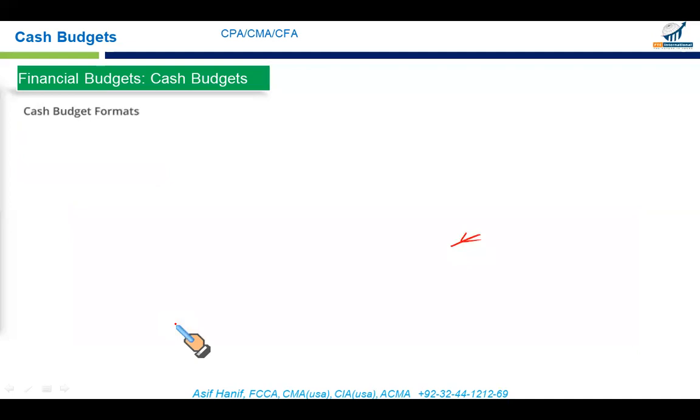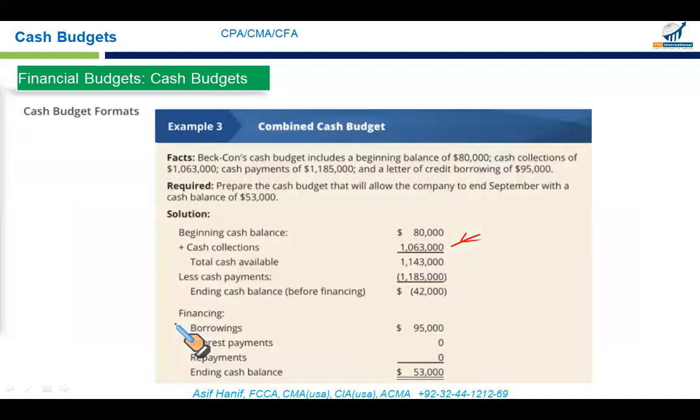Now, how do we draw up our cash budget? This is it. Everything we have done so far is given right here. Beckon's cash budget includes a beginning cash balance of 80,000 and cash collections of 1.063 million. This is the inflow we were expecting. So we will have 1.143 million cash available. But unfortunately, our payments are more than the cash available.